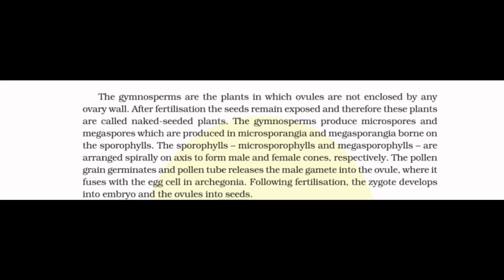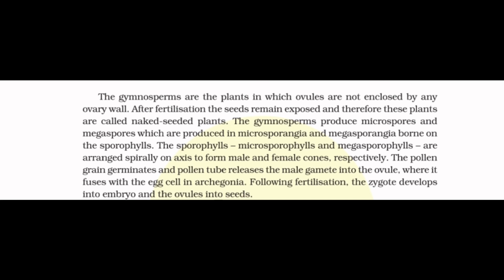The gymnosperms are the plants in which ovules are not enclosed by any ovary wall. After fertilization, the seeds remain exposed and therefore these plants are also called naked seeded plants. The gymnosperms produce microspores and megaspores, which are produced in microsporangia and megasporangia borne on the sporophylls.